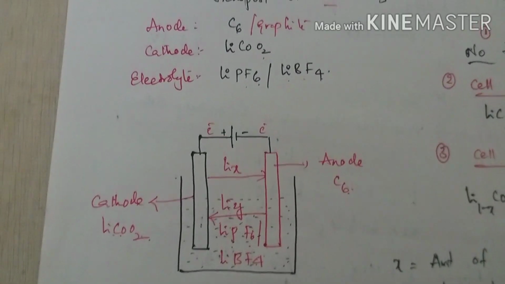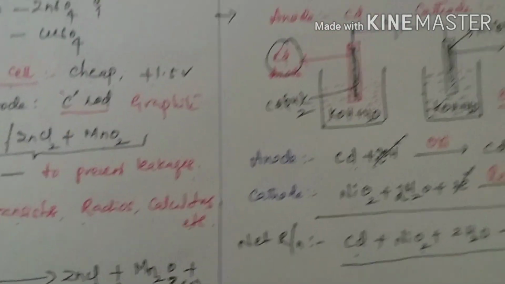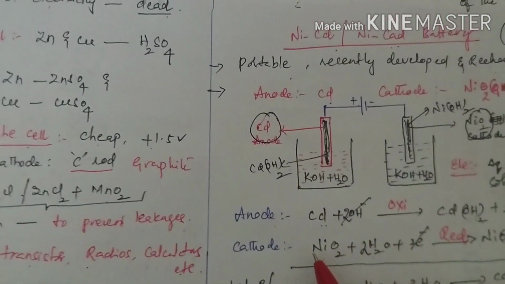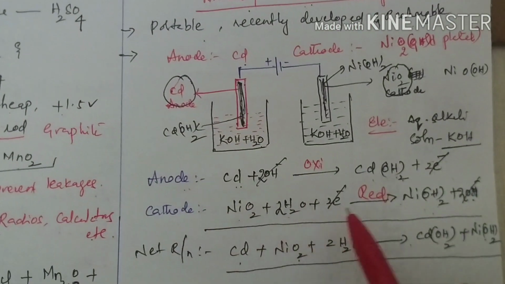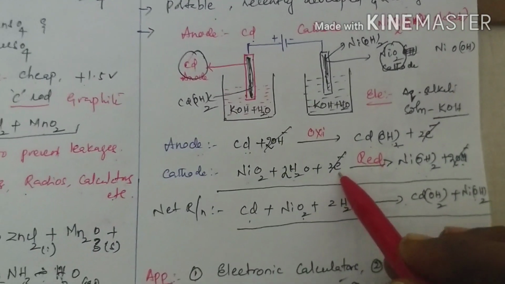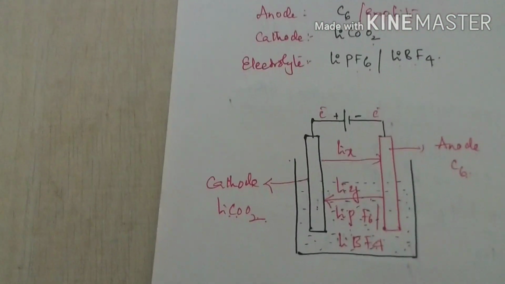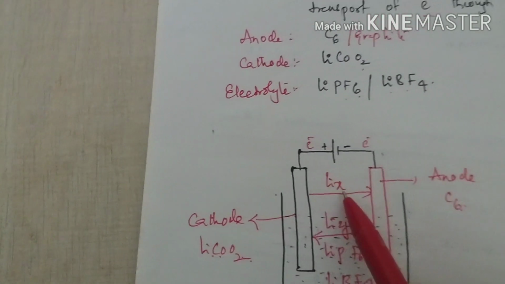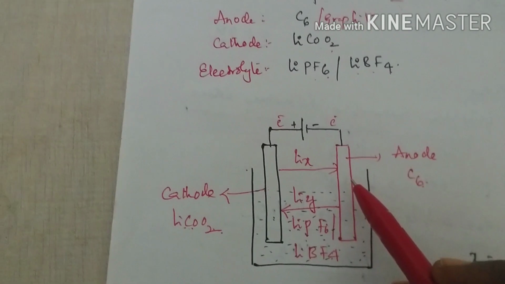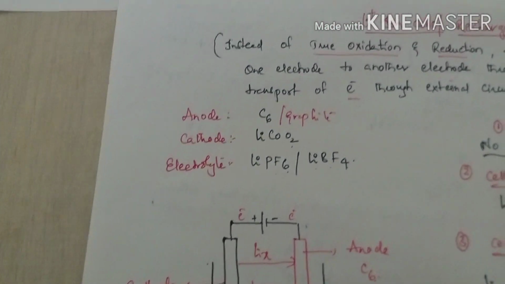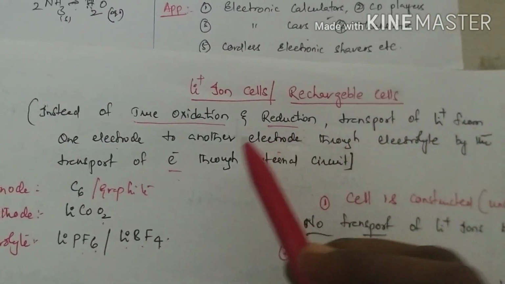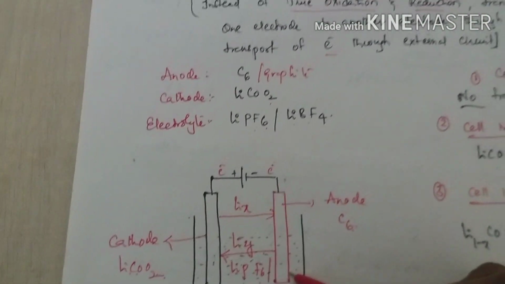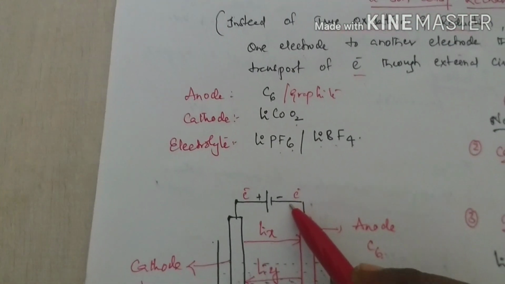Students, I told you in previous sessions, for example in the nickel cadmium battery, that at the anode oxidation takes place by loss of electrons, and at the cathode reduction takes place by gain of electrons. But in lithium batteries you have to remember one thing: there is transport of lithium ions from one electrode to another electrode, in place of true oxidation and reduction, through the electrolytic solution, along with the transport of electrons through the electrical circuit. Thank you.